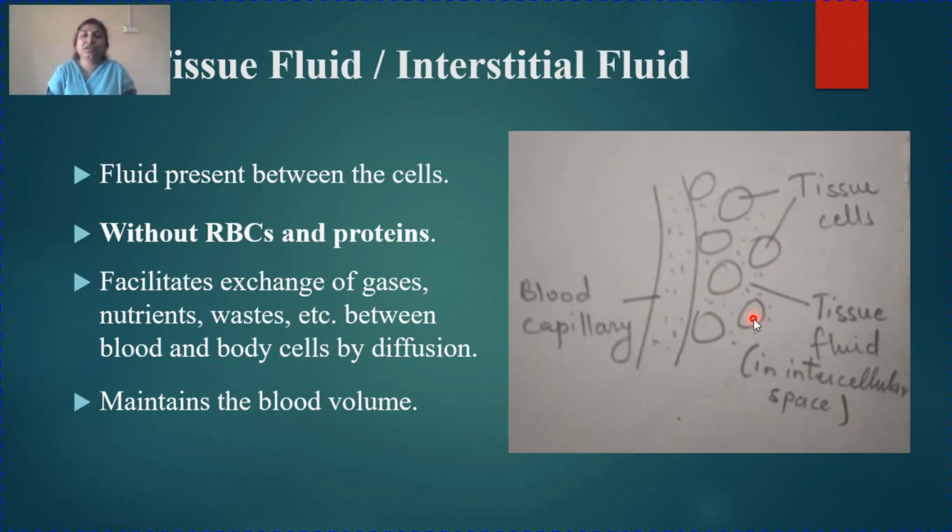Same way, the waste and carbon dioxide produced in these far off cells also diffuse into the intercellular spaces in the tissue fluids and then finally reach the blood capillary. So this is how exchange of gases, nutrients and waste takes place between the blood capillary and the cell with the help of tissue fluids.